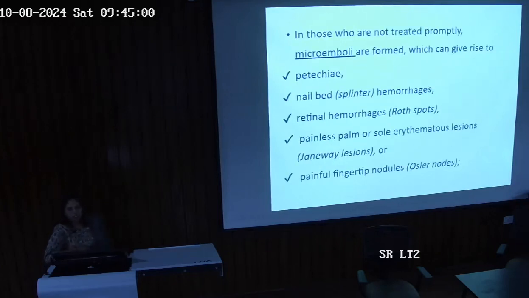In those who are not treated promptly, microemboli are formed which can give rise to petechiae, nail bed splinter hemorrhages, retinal hemorrhages like the Roth spots, painless palm or sole erythematous lesions known as Janeway lesions, and painful fingertip nodules known as Osler's nodes. Now, all these names that you are seeing here are also your NEET questions. These are all buzzwords used in your NEET exam, all right?